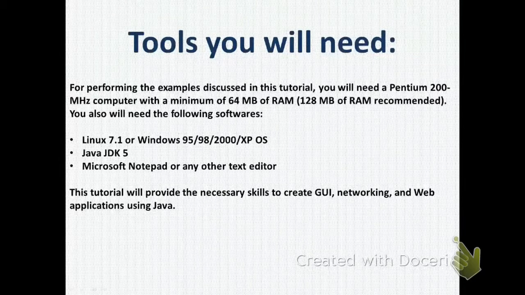You will also need a popular Microsoft Notepad, which is a common text editor, or any high quality rich editor. For performing the examples discussed in this tutorial, you will need a Pentium 200 MHz computer with a minimum of 64 MB RAM, because it is the minimum RAM required to run Java on your operating system.